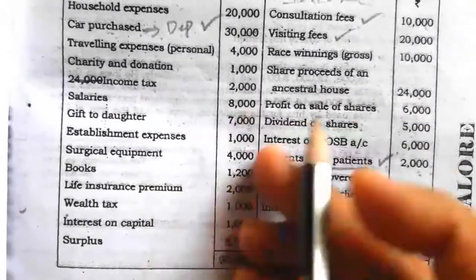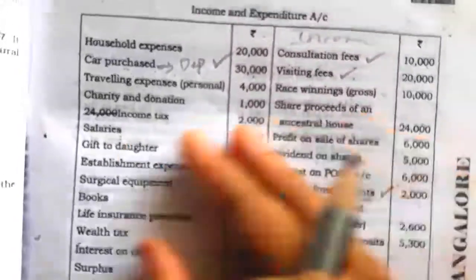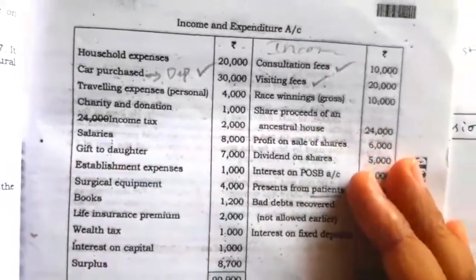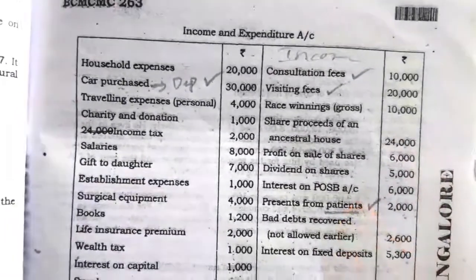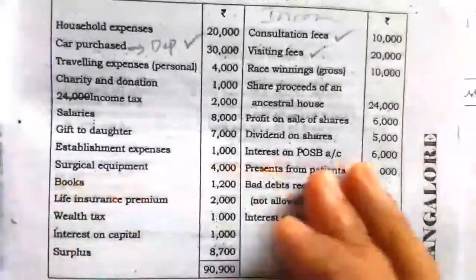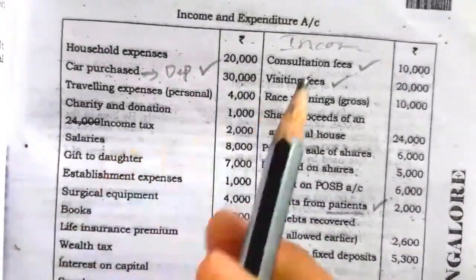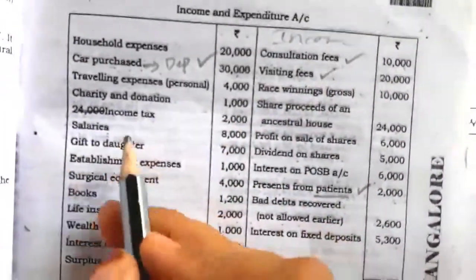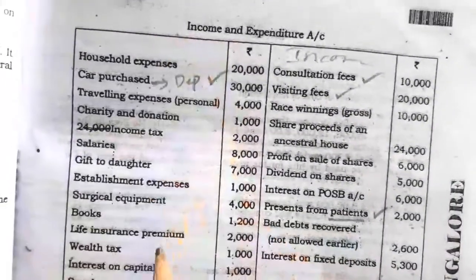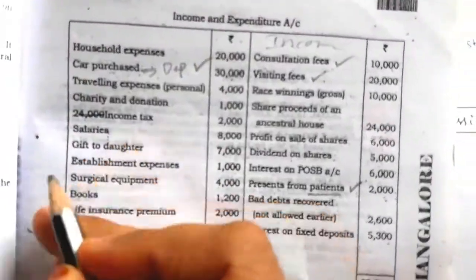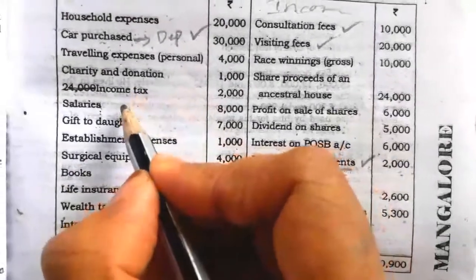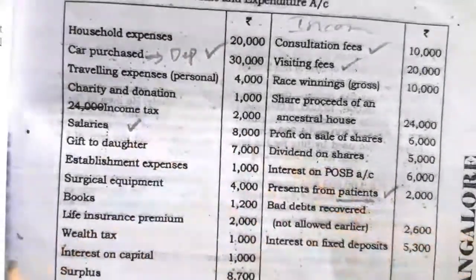Salaries, fees 8,000. As a medical practitioner, he has to pay some salaries to his staff. In the clinic he might have appointed some staff, for whom he has to pay the salaries. So that is his professional related expense, given on the expenditure side, relating to profession. So we have to deduct this professional salary.